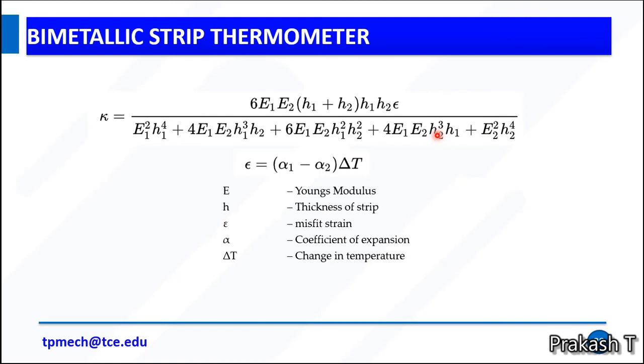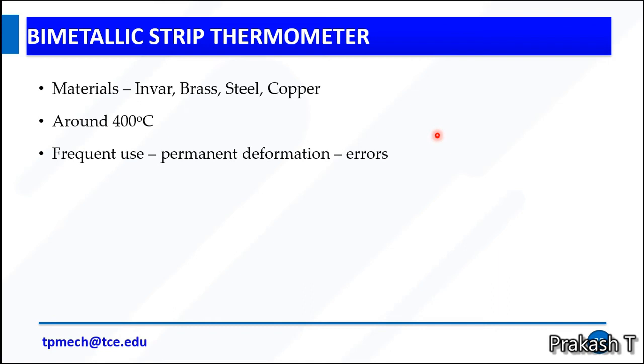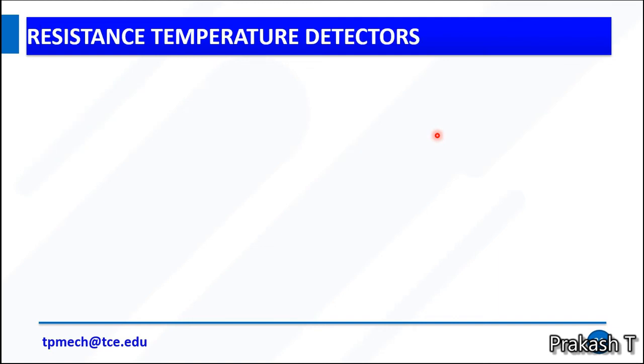So this is a formula you can use to calculate the temperature measurements. Materials: generally we use invar, brass, steel, copper. It is used for around 400 degrees Celsius. If we use it permanently, it will create some errors because it leads to permanent deformation.